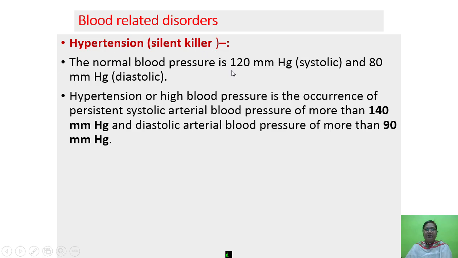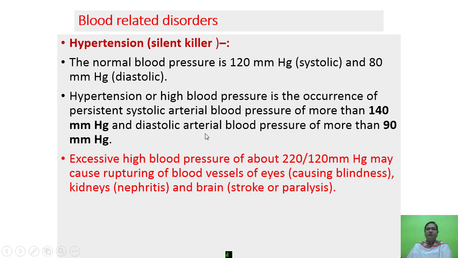The normal blood pressure is 120 mmHg, that is systolic, and 80 mmHg, that is diastolic. Now hypertension, or high blood pressure, is the occurrence of persistent systolic arterial blood pressure of more than 140 mmHg and diastolic arterial blood pressure of more than 90 mmHg. So hypertension is also called high blood pressure, and the BP is more than 140 systolic, and diastolic more than 90 mmHg.